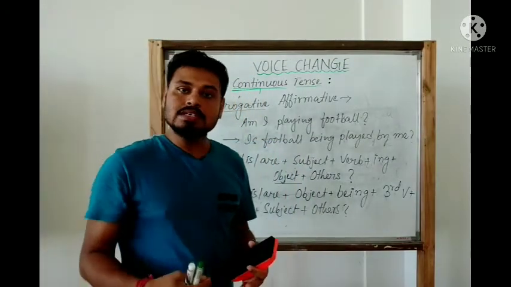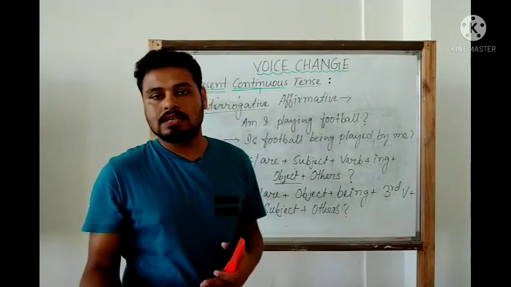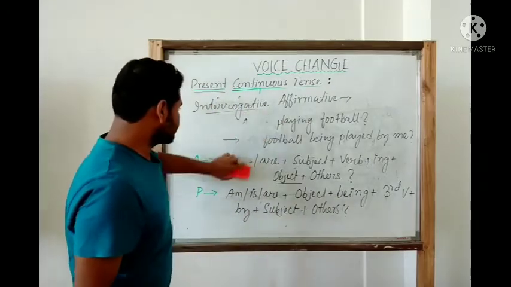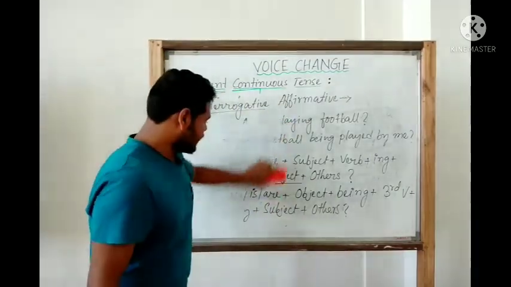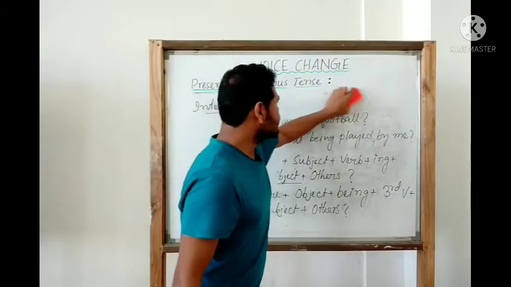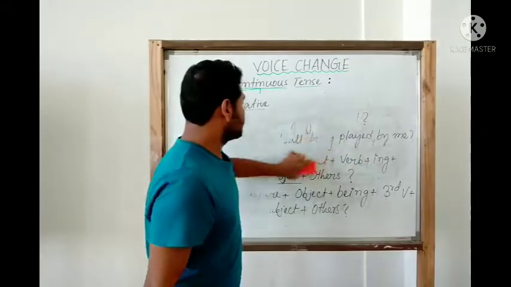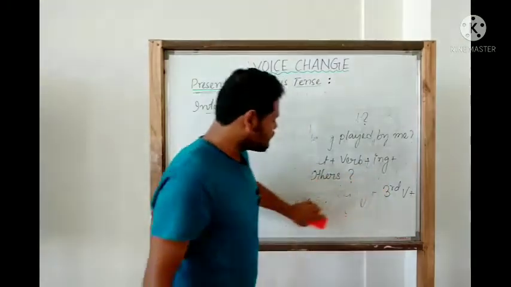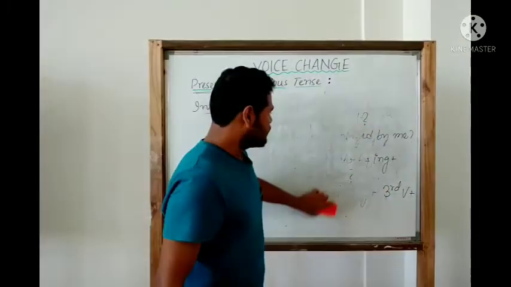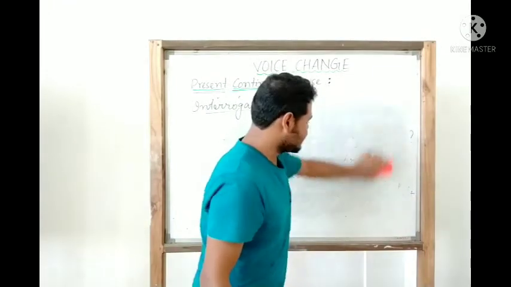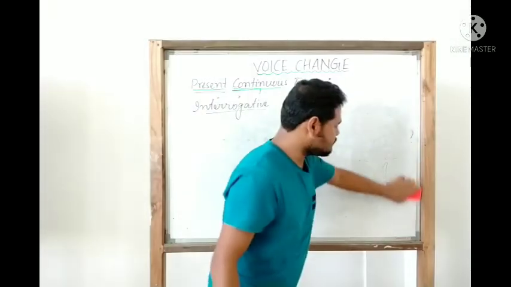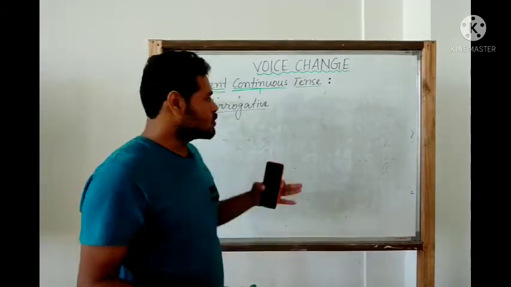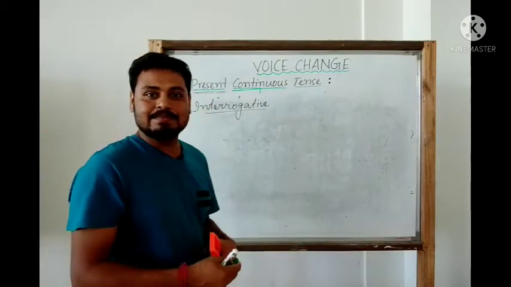So now the very last type of sentence in present continuous tense, that is interrogative negative. So let us come to that. The fourth one and the last one, interrogative negative. And I am just taking the same example time and again for better understanding. If we keep changing the example, it may be a little difficult to understand. The changes happen as per the sentences, and if we keep the same example, we can pretty clearly understand where the changes are happening and what the changes are. So that's why I'm taking the same example time and again.